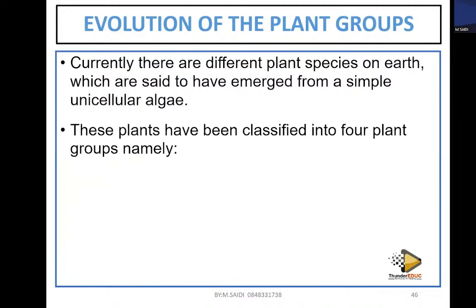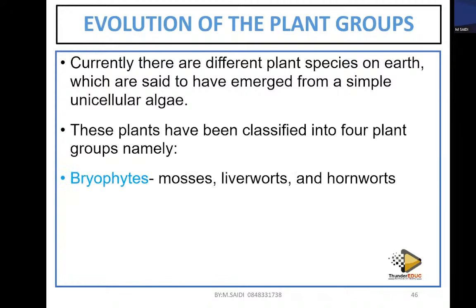The first group is what we call the BRYOPHYTES. Examples of BRYOPHYTES are the mosses, the liverworts, the hornworts. Have you ever seen this? Have you got a chance for your teacher to take you where these BRYOPHYTES are? Or to bring these BRYOPHYTES into your class?